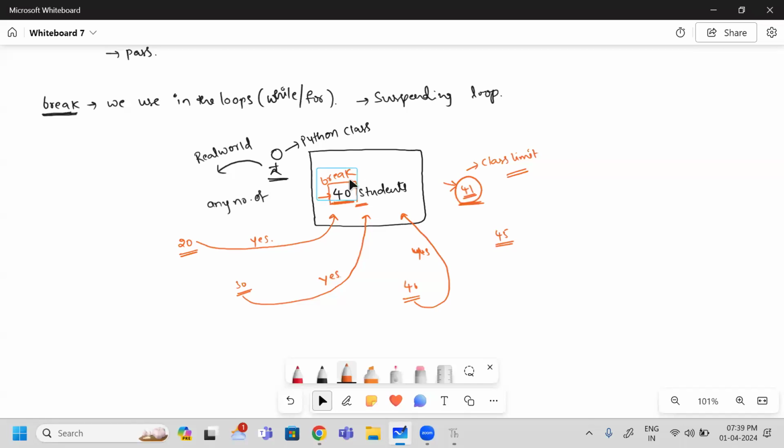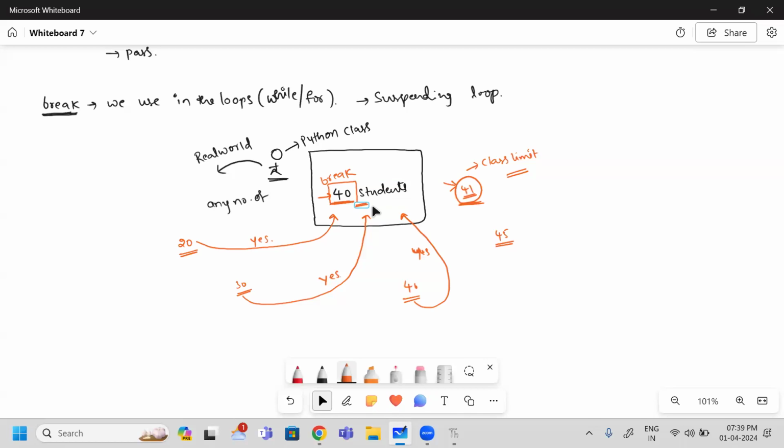If the number of students willing to attend my class is greater than 40, I will put the break. If it is less than 40, I will allow n number of students. I will allow all the students who are willing, but the target should not pass 40. If 45 come, then I will stop at 40. I hope it is clear to you.